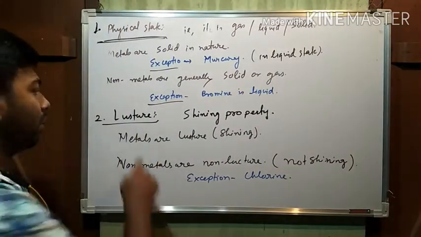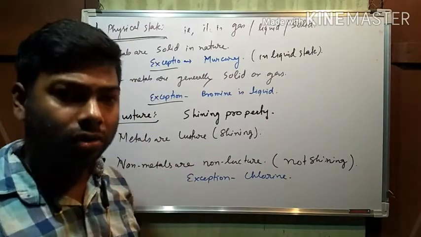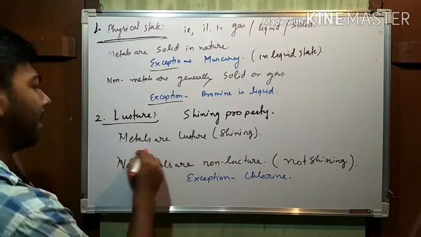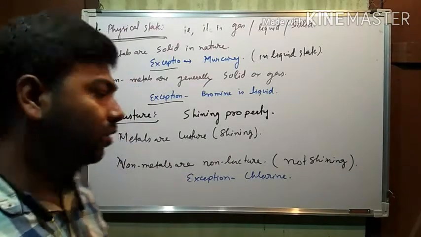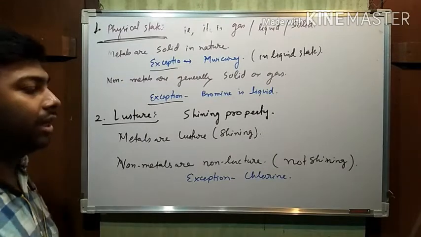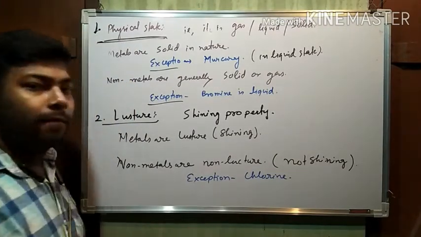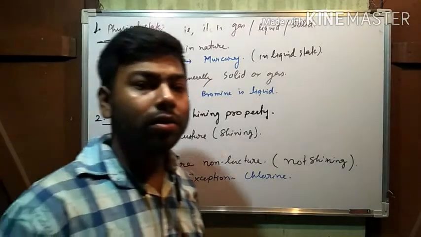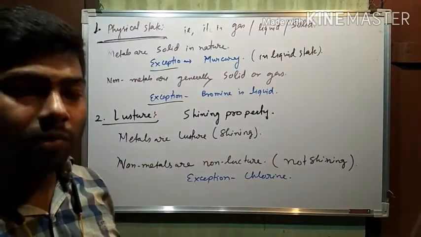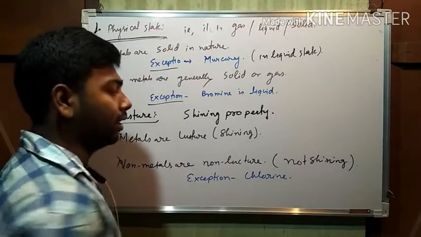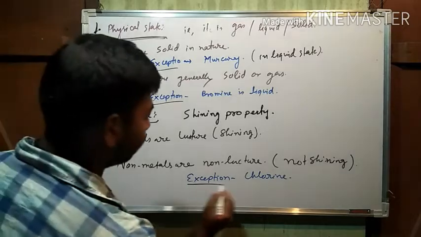Next property is luster. Luster means shining. If you see, any metal is shining, but non-metals are non-shining, that means non-luster. For example, carbon, hydrogen, fluorine, bromine are all non-metals which are not shining, but there is one exception, which is chlorine.